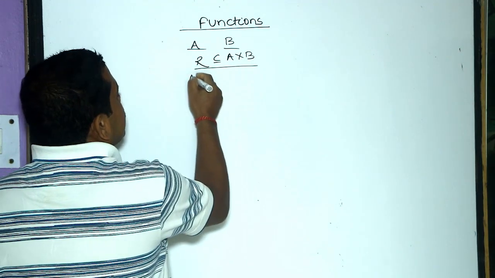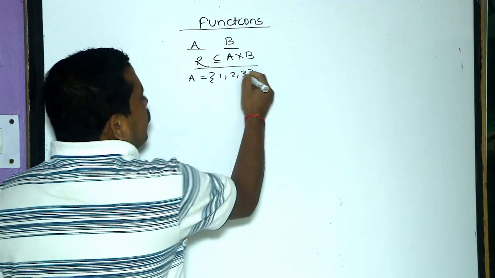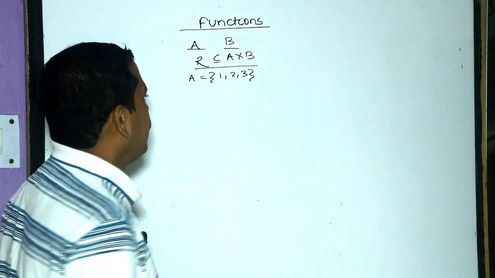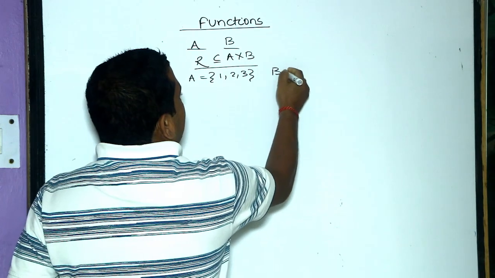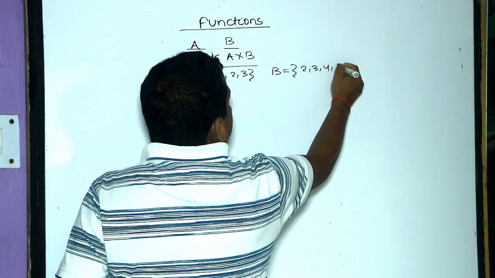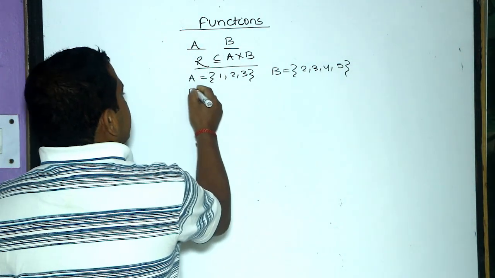Suppose set A contains elements 1, 2, 3, and set B contains elements 2, 3, 4, 5. Suppose some relations are there.